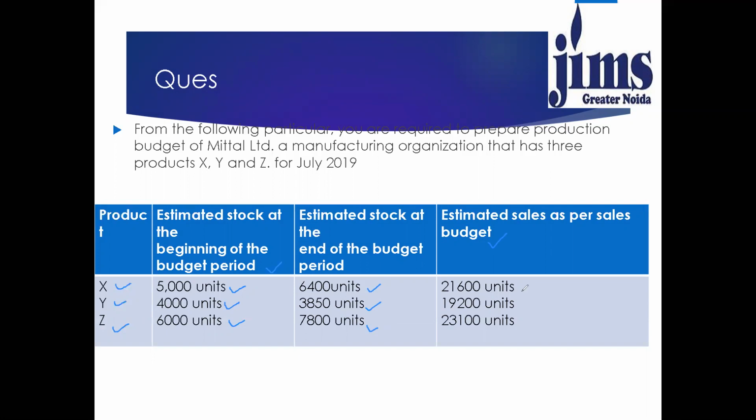The sales department has already prepared the sales budget and they have given the estimated sales figure. So for product X, sales is 21,600 units, 19,200 units for product Y, and 23,100 units for product Z. Now based on this information, we have to prepare the production budget.